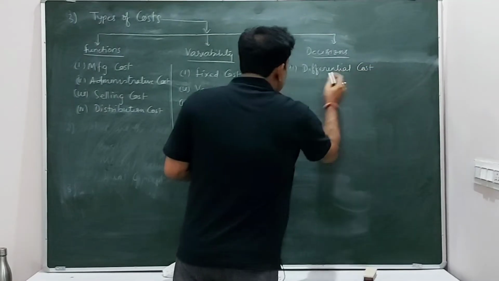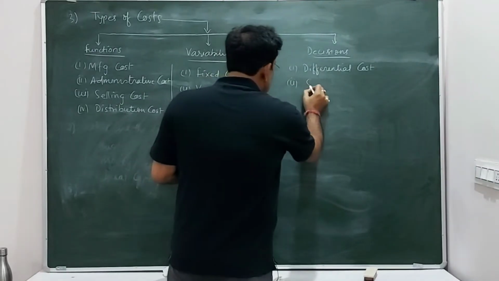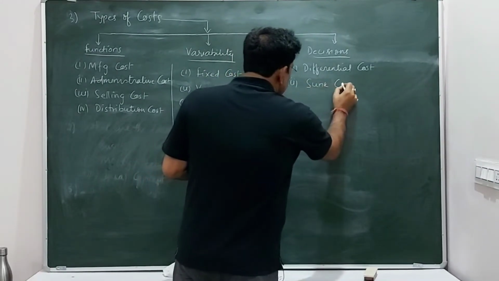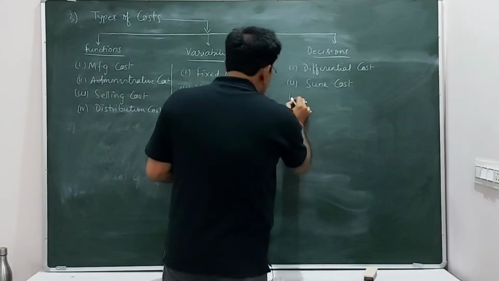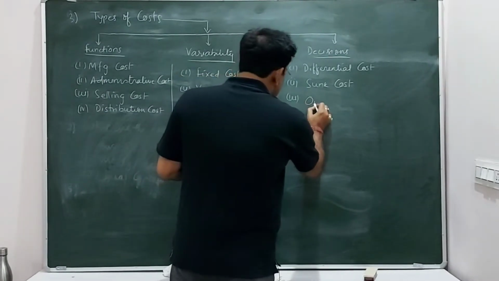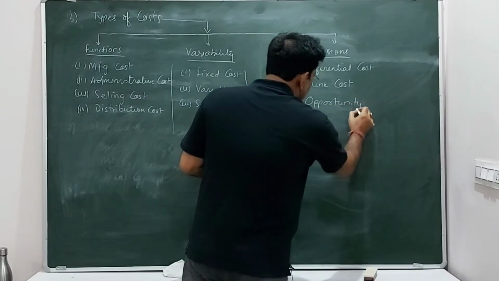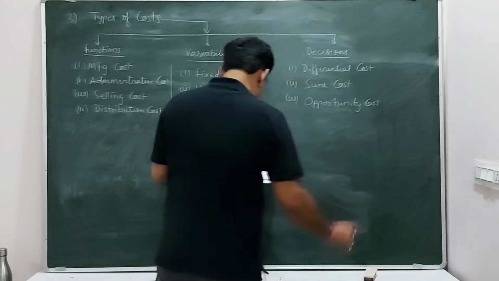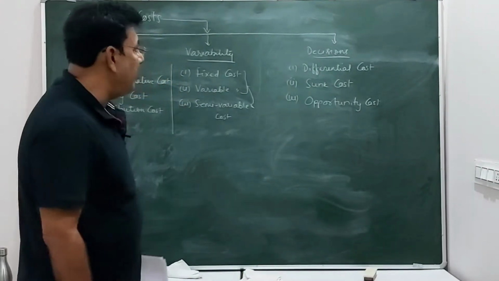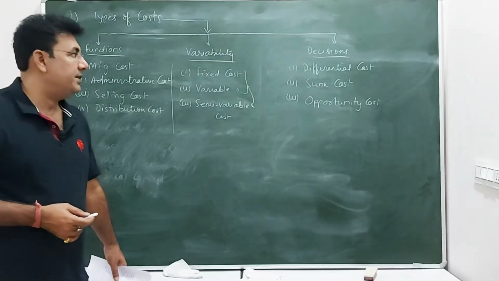Differential cost. The second type of cost is sunk cost. The third type is opportunity cost. So these are the three important types of cost on the basis of decisions of the management.